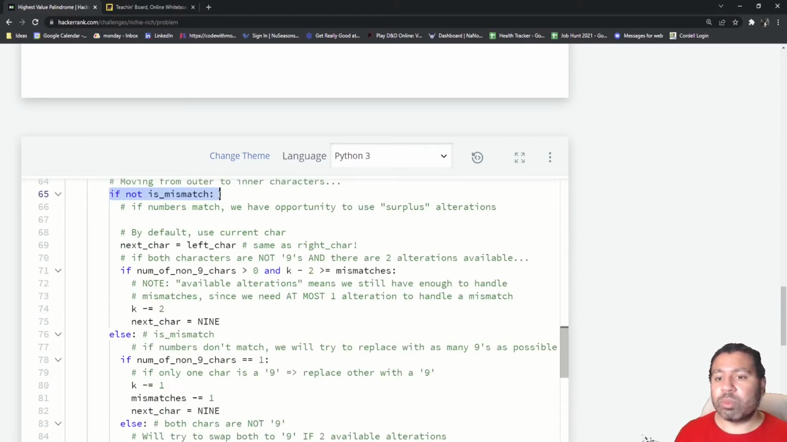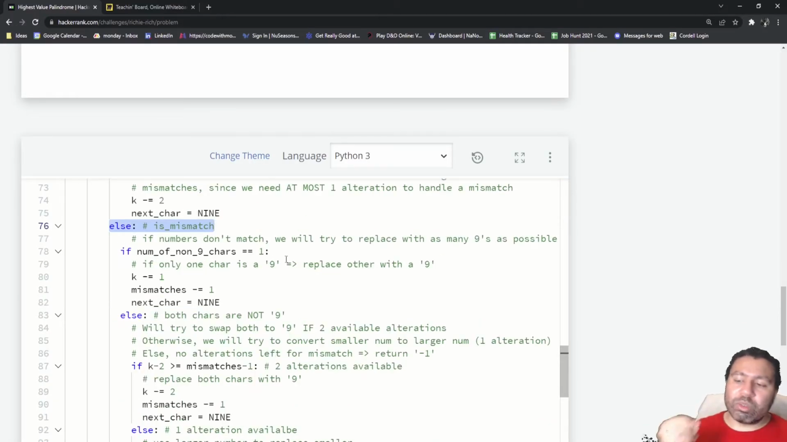Okay, the next situation is, well, if it's not a match, then it is a mismatch. So here's where we handle mismatches. Again, we're still going with the logic that we want to replace as many of these with 9s as possible. The first situation to consider is if one of those characters is already a 9, because your job's already kind of half done in that case, then we can use the 1 alteration. And keep in mind, we have set up the logic in such a way that we have ensured that there's always at least 1 alteration available for every mismatch. So here we're just using the 1 that we have reserved for this mismatch.